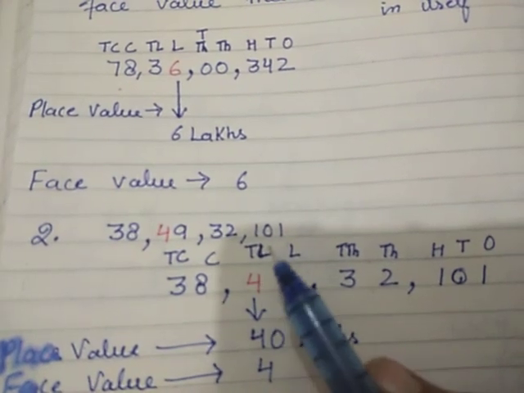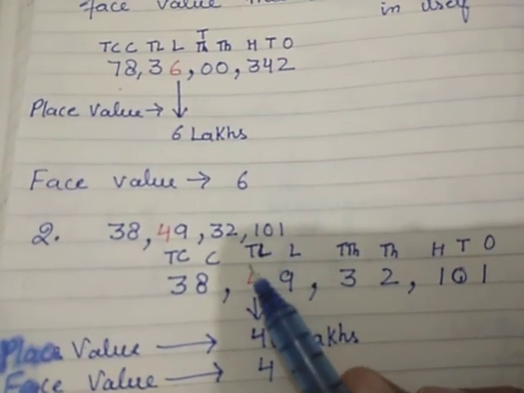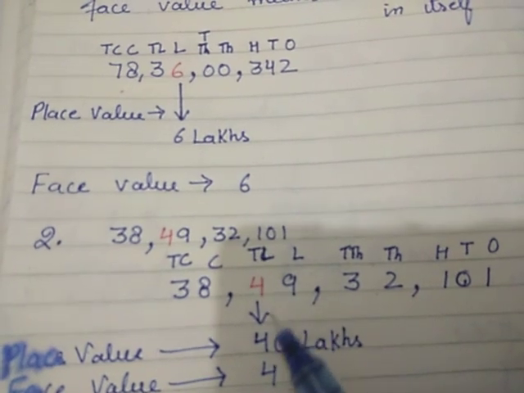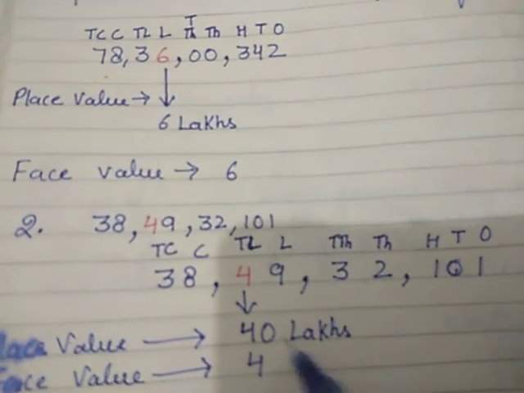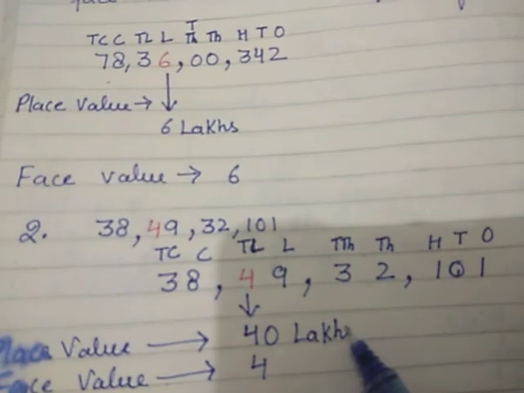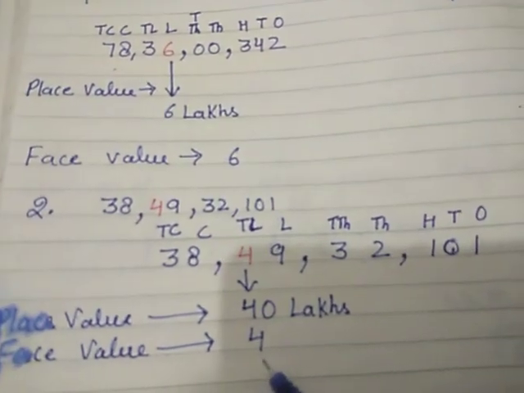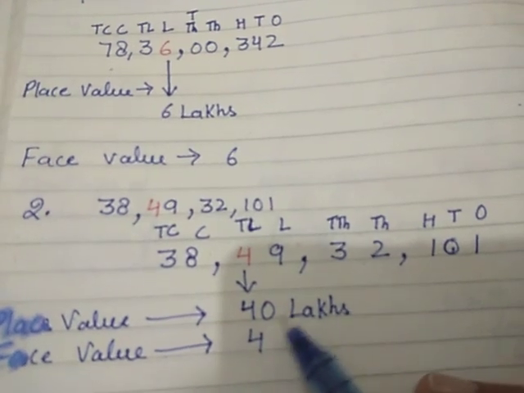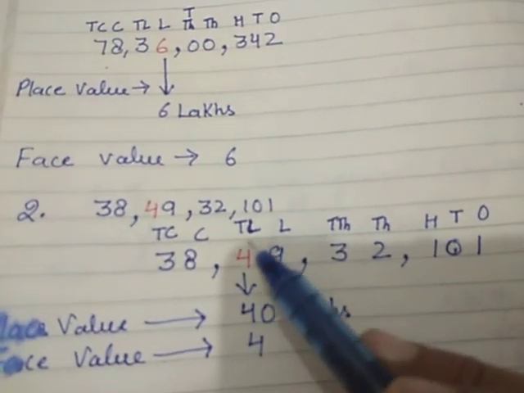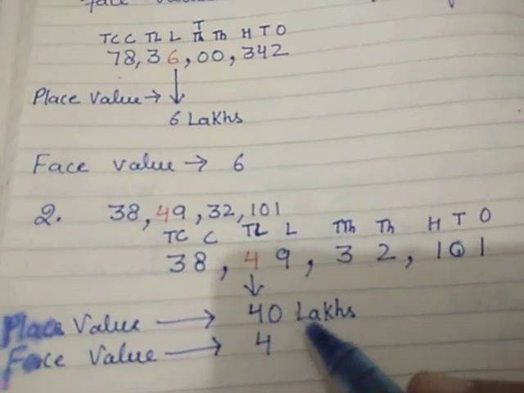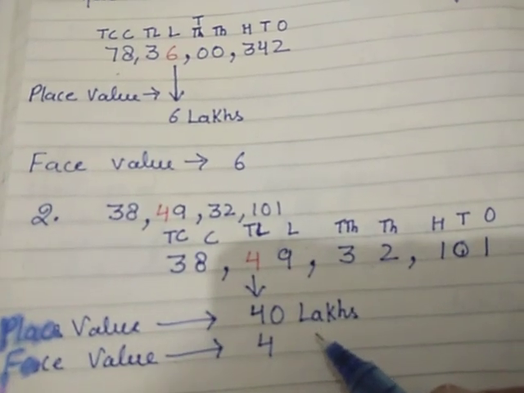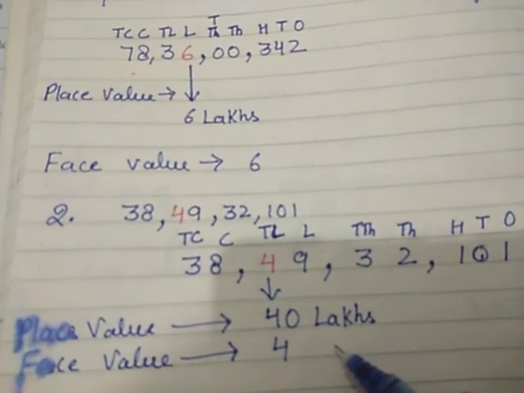So 4 is coming under the 10 lakh period. So the place value will be 40 lakhs, and the face value will be 4 only because it will not change. But the place of the 4 is under the 10 lakh period, so it will be 40 lakhs. Okay, so like this you can do the other questions of this segment.